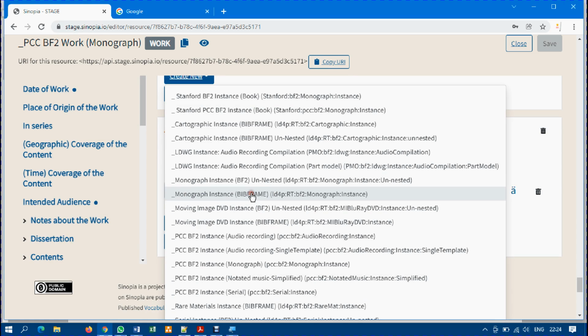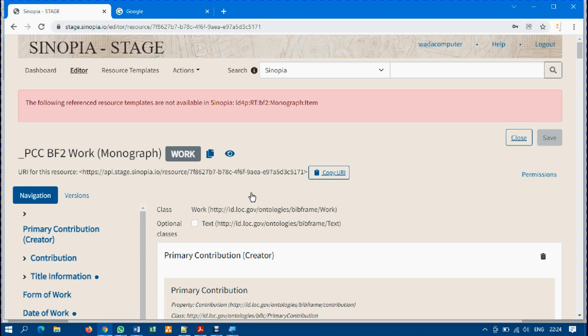So I'm going to click and I'll wait. You see that the instance form editor will be opened for me. Let's be patient a bit. Network again. The following reference resource templates are not available in Sinopia monograph item.